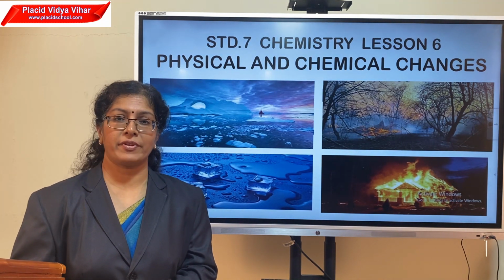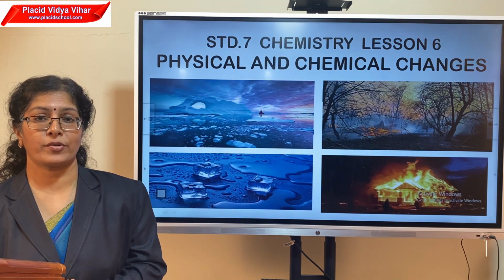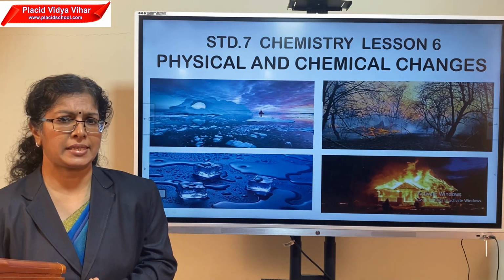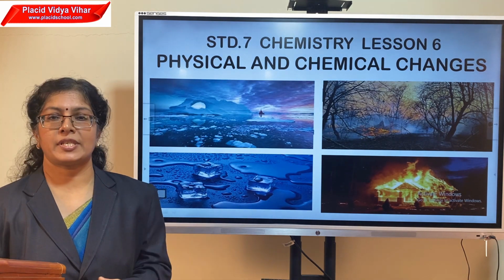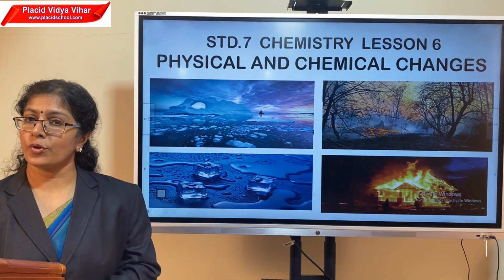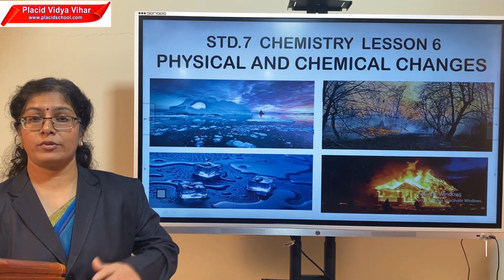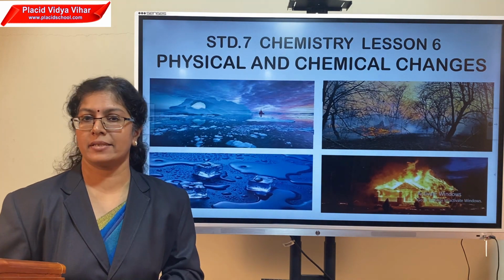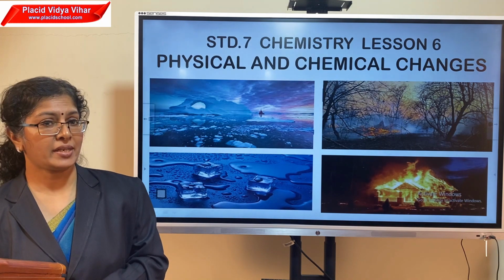We went through a large number of changes that we could notice around us, and we analyzed how these changes affected the substance, whether physically or chemically. So now I hope you are aware of how to classify any change under these two categories, physical or chemical. Am I right?